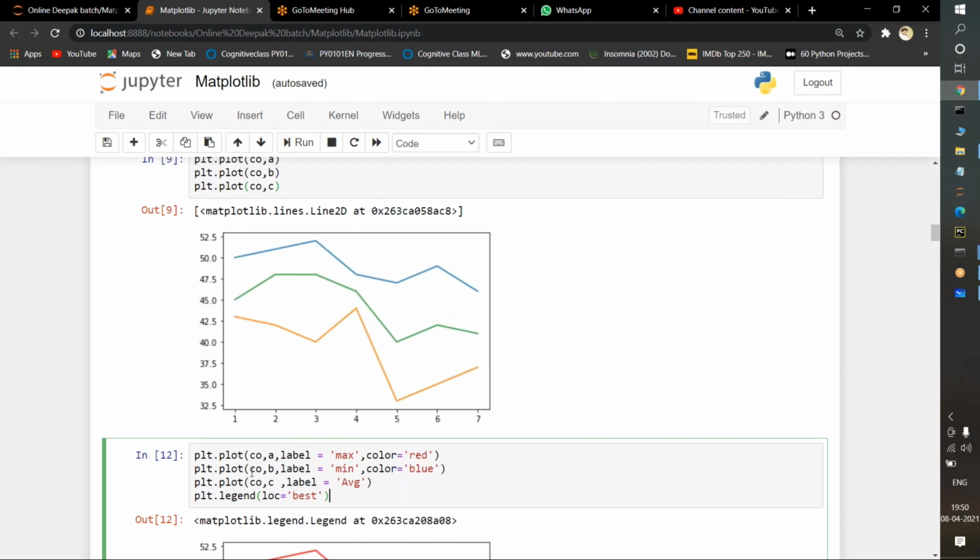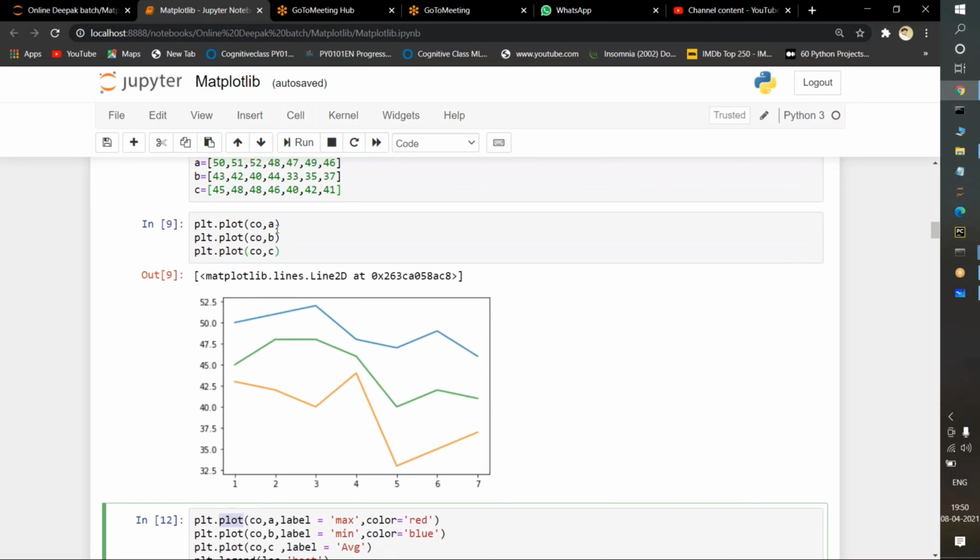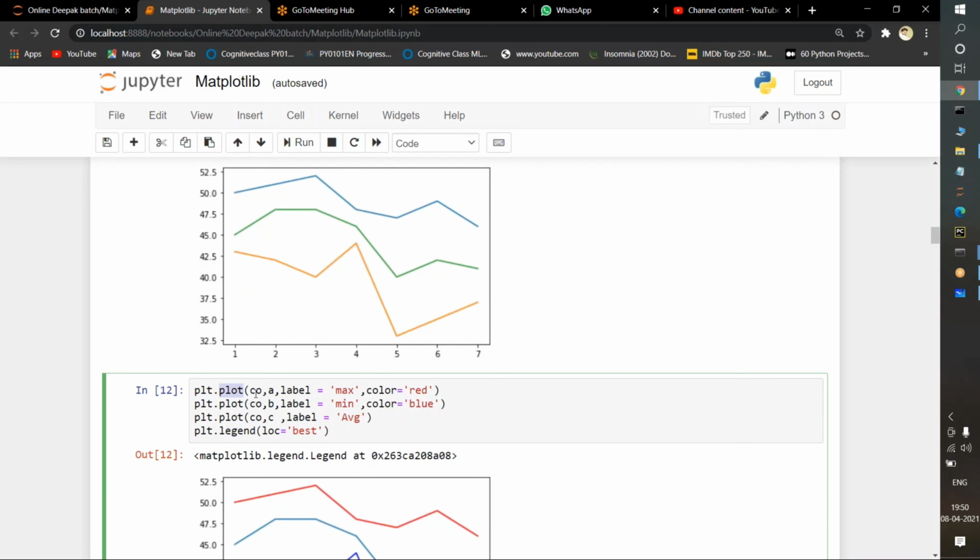Observe here very carefully. I am writing the same plt.plot command, CO comma A, and I am passing a label, some text, inside the label argument: max. I am passing the color red for CO comma A, with the label maximum. For CO comma B, I am passing a text to identify: minimum. For this line I am passing the color blue.